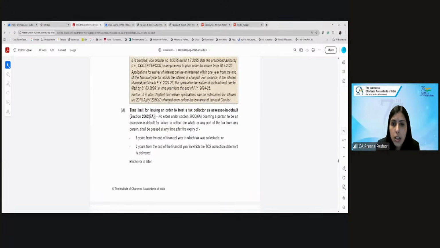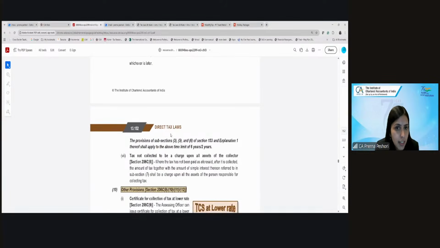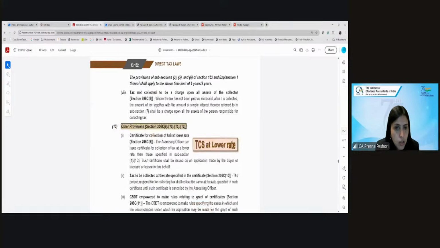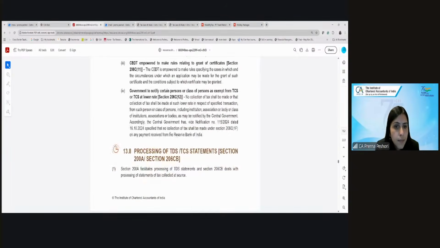Now, what is the time limit for treating the tax collector as assessee in default? Again the same. 6 years from the end of the financial year in which tax was collectible, or 2 years from the end of the financial year in which the TCS correction statement is delivered, whichever is greater. So this remains the same. Are we clear? Any question?